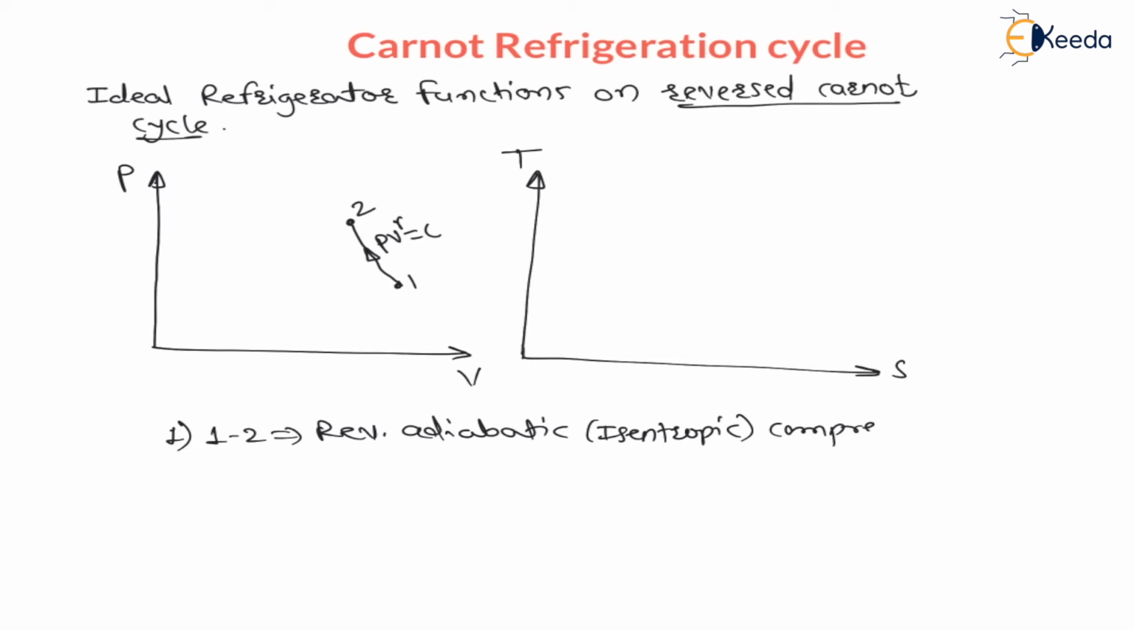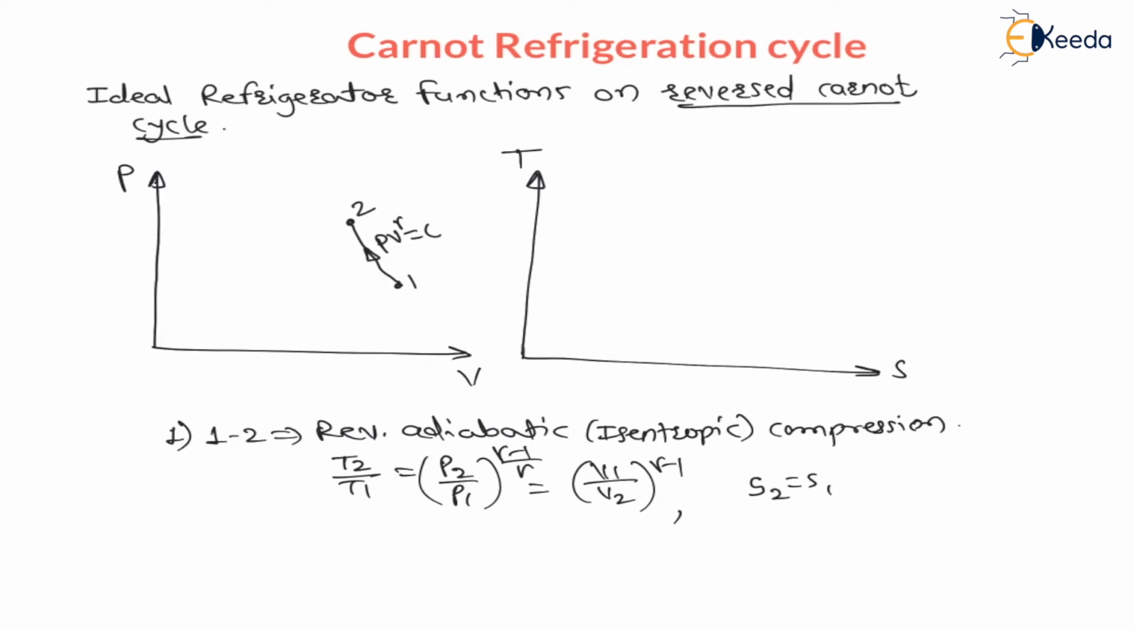compression, right? Reversible adiabatic compression or isentropic compression, that means the equation is T2 divided by T1 is equal to P2 divided by P1 raised to gamma minus 1 upon gamma is equal to V1 divided by V2 raised to gamma minus 1. This is the equation of this process, and here S2 is equal to S1, entropy is constant. Isentropic means constant entropy process, right? Reversible adiabatic means heat transfer during process is 0. Reversible adiabatic means no change in entropy, that is no transfer of heat, right?